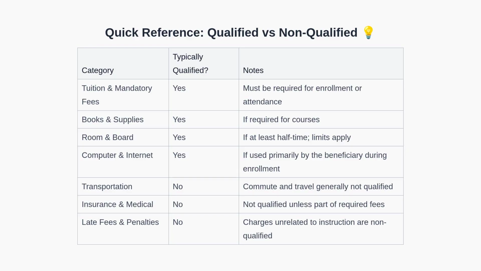This table provides a quick reference. Tuition and mandatory fees are generally qualified. Required books and course supplies are typically qualified as well. Room and board can qualify if the student is at least half-time, but there are limits tied to the school's